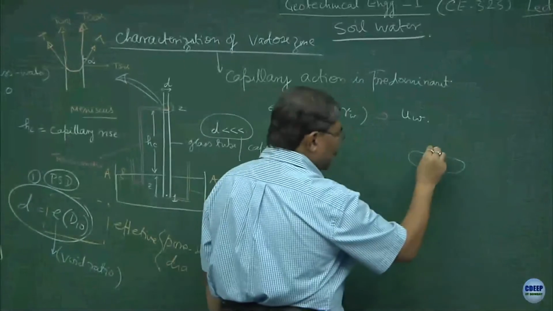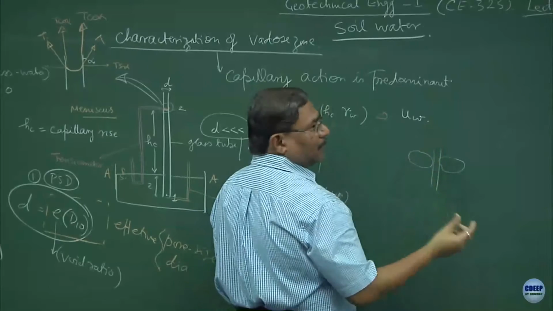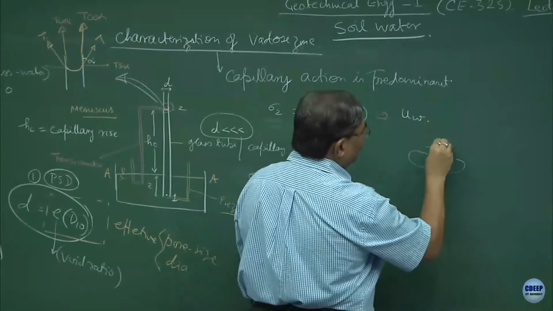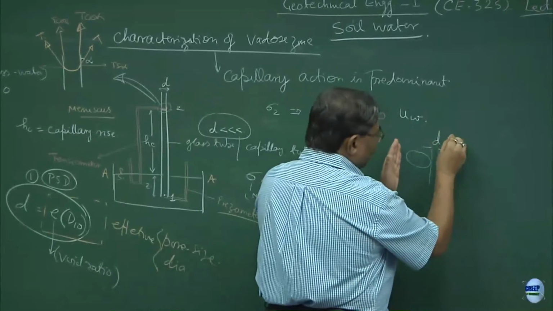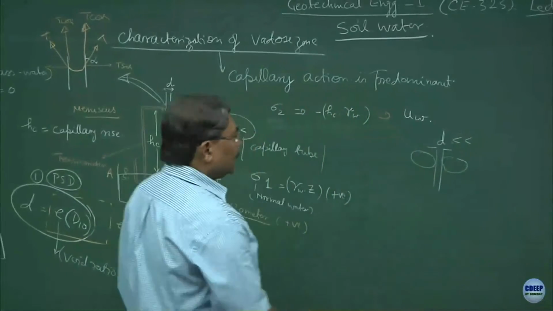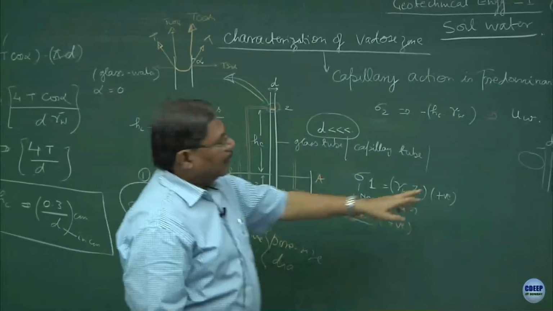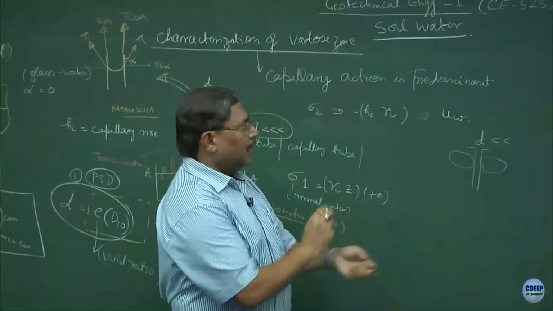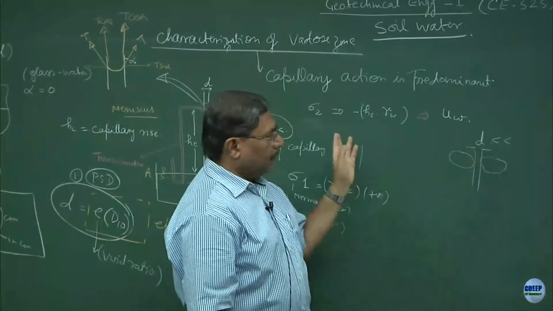Very nice. So, if these are the two particles, I can assume this as D, correct, because ultimately the pores themselves are being assumed as the tube. So, you are right, absolutely right. So, this is D. When you compact them, what is going to happen? This D is going to get decreased. Clear? They come closer. Truly speaking, this capillary tube is an assumption that you have two particles of the soil and you are having water inside because of the capillary action, and then this happens.